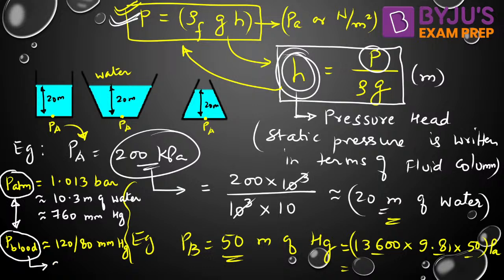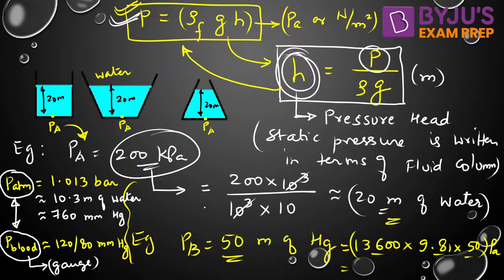This is the gauge pressure value. Blood pressure is given as the gauge value. It means it is 120 millimeter of mercury more than the atmospheric pressure. Gauge pressure plus atmospheric is equal to absolute pressure. Gauge pressure means more than the atmospheric pressure, isn't it?